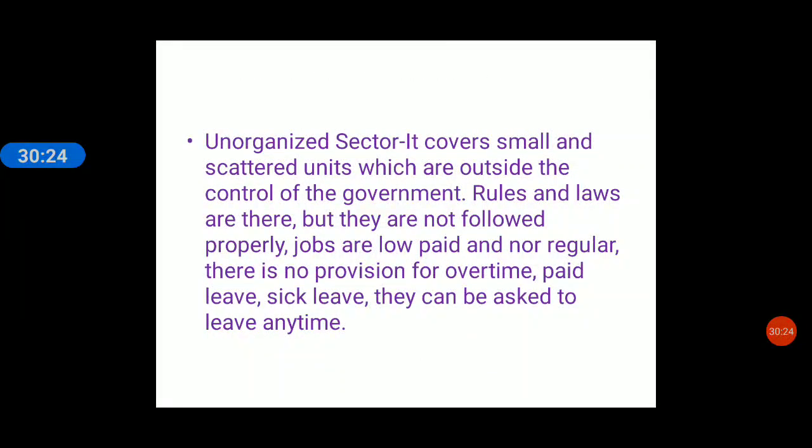The unorganized sector covers small and scattered units which are outside the control of the government. Rules and laws are there, but no one is following them. The workers can be removed from their work at any time, and they are paid very low and irregularly. You can go through the book, where it is given in detail about organized and unorganized sectors. The workers in the organized sector have security of work, but the workers in the unorganized sector do not have security of work. They are very much at risk.